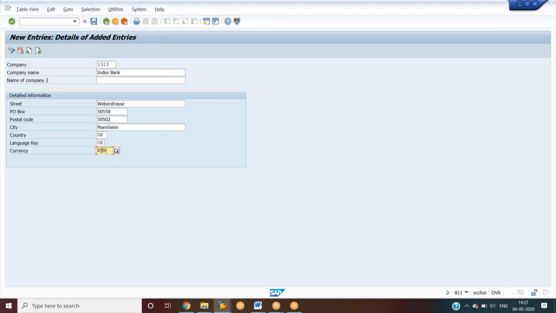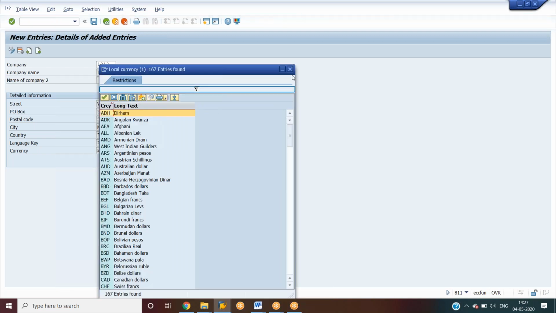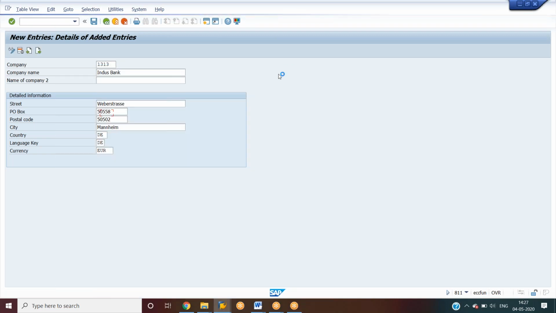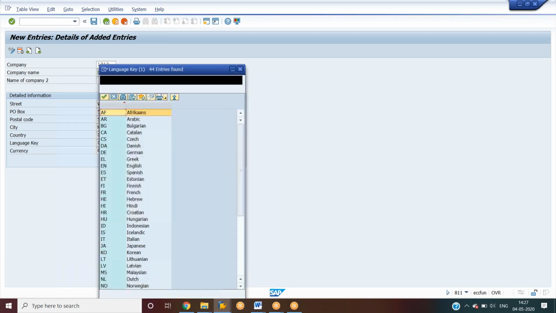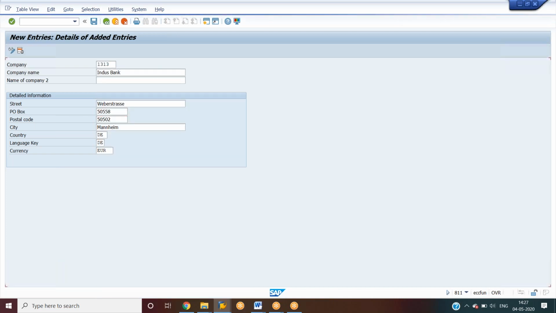If you don't know exactly what currency is used for Germany, you can click here, or else you can press F4, then the page will open and you can select the currency. Likewise for the language key, if you don't know it, we can do it like that, or else click F4. Just click enter and then save it.